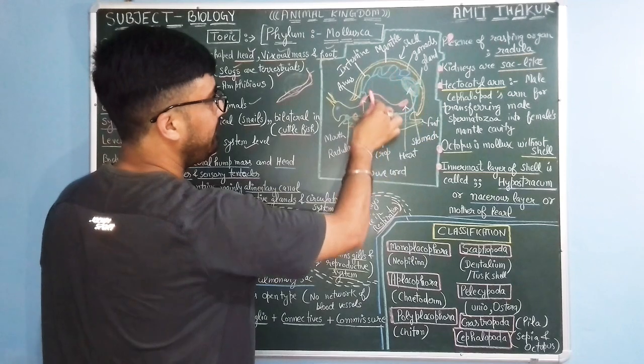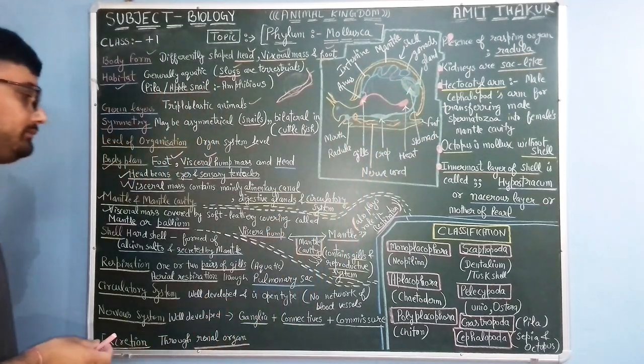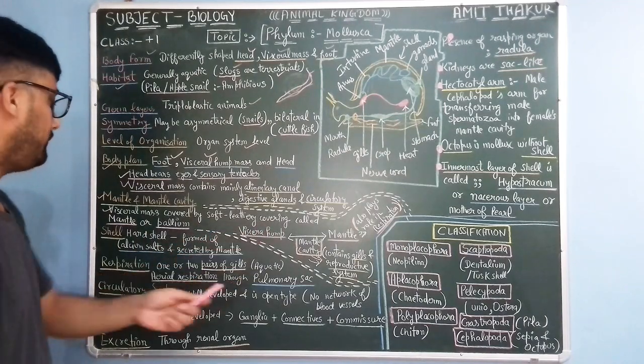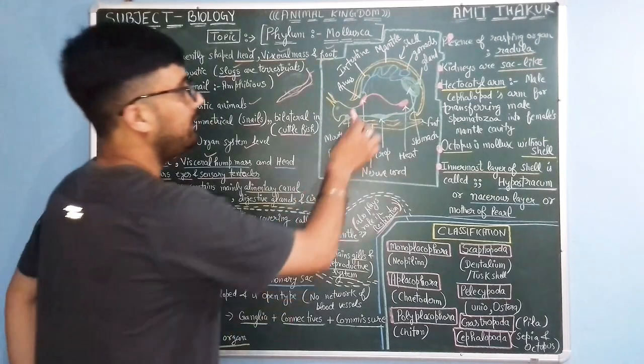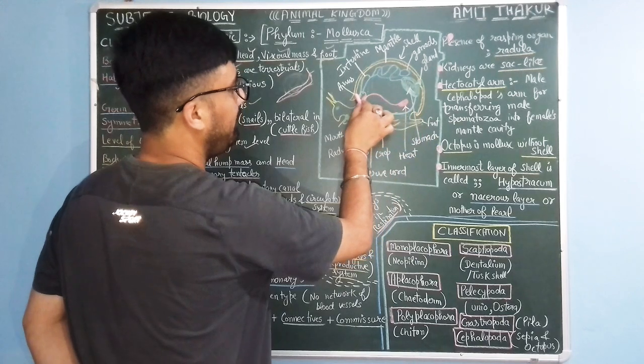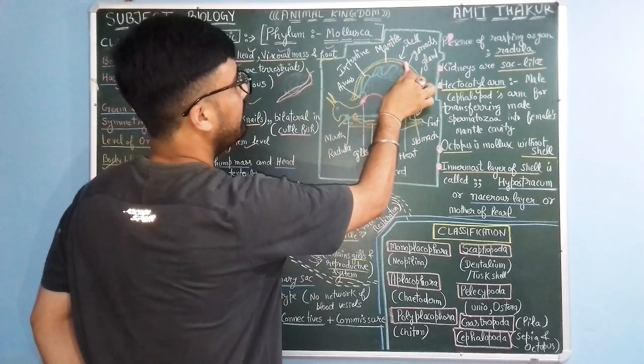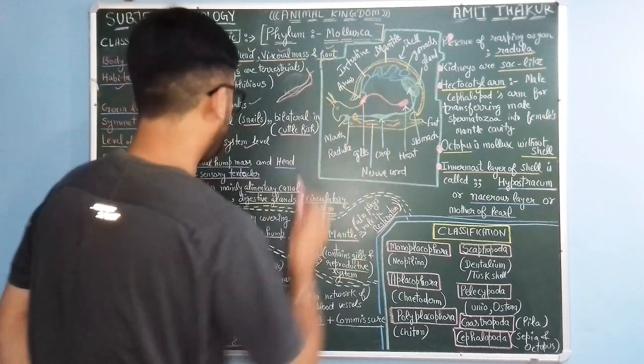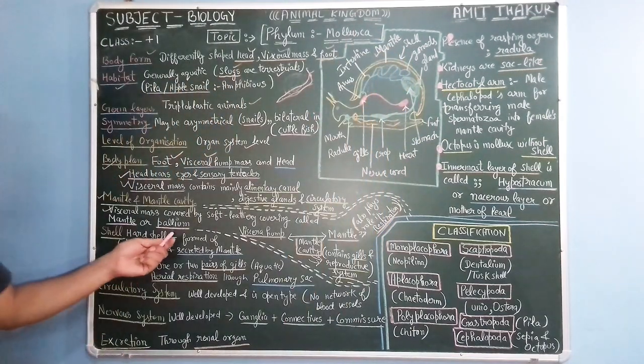This visceral mass is covered by a protective layer, a soft leathery covering called mantle. This is the visceral mass. It is covered by this soft protective layer, which is known as mantle and pallium.